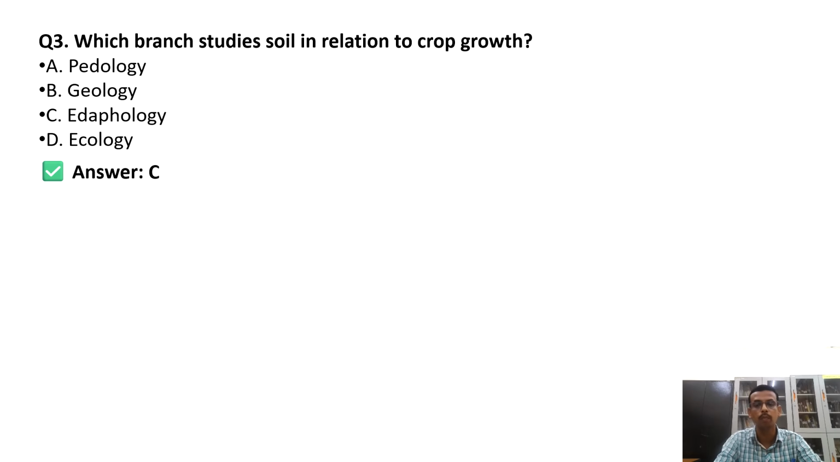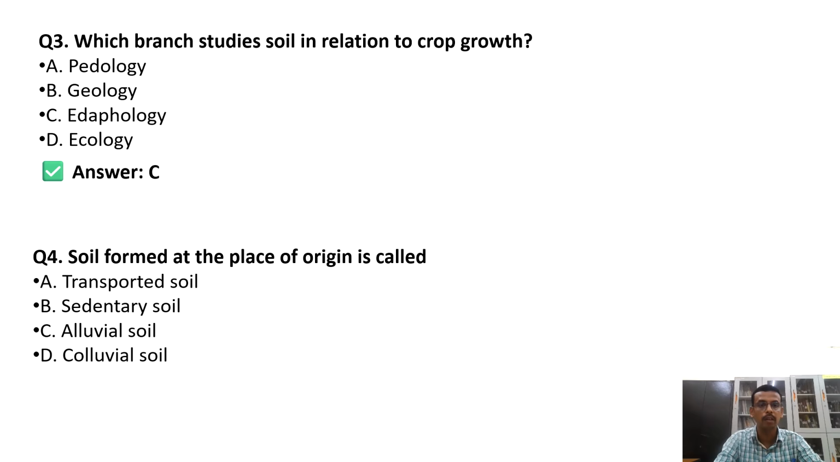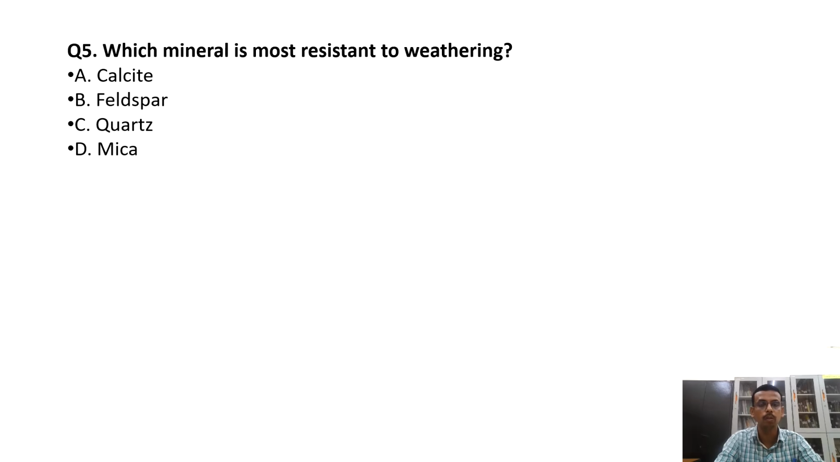Okay, so I have formulated all these questions starting from very basics to the advanced level. Now coming to the fourth question, soil formed at the place of origin is called, the soil which is formed at the place of origin is known as sedentary soil. Answer is B. And the soil which is formed due to transportation by different agents like water and air is called transported soil.